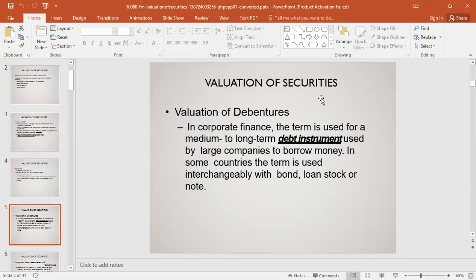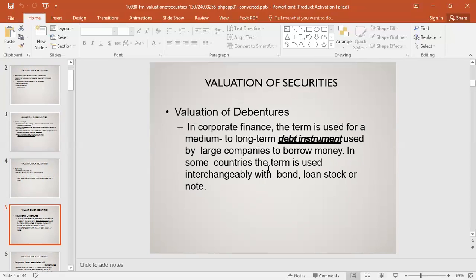So the valuation of security continues. Now, what is the valuation of debenture? In corporate finance, the term is used for a medium to long-term debt instrument used by large companies to borrow money.